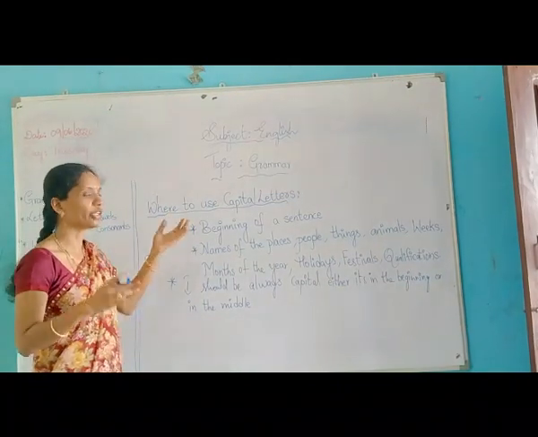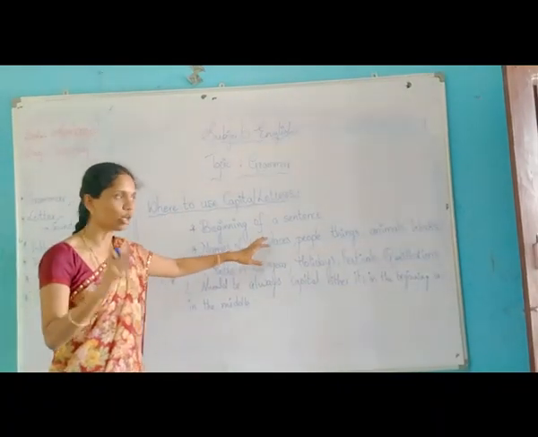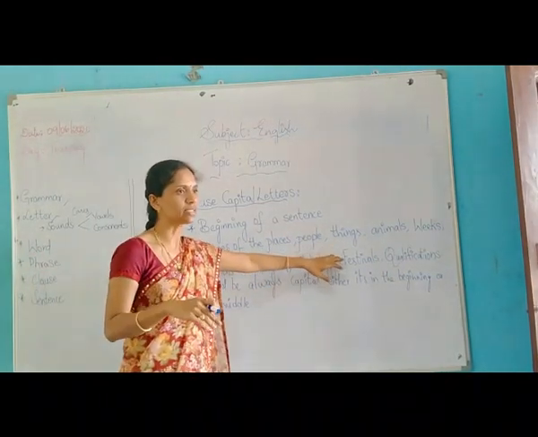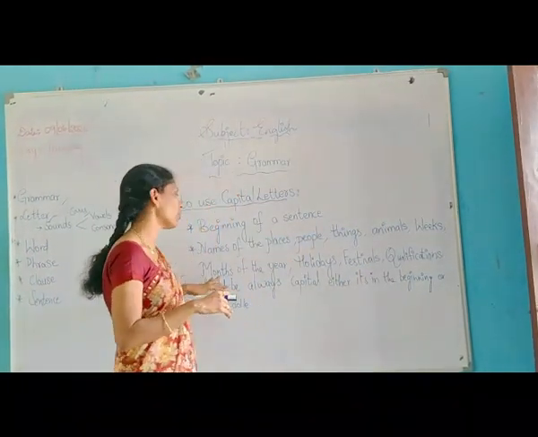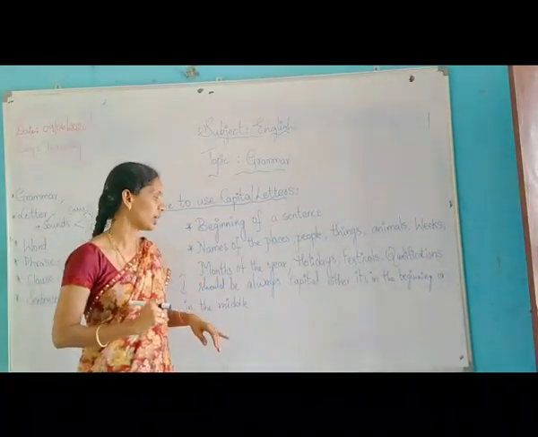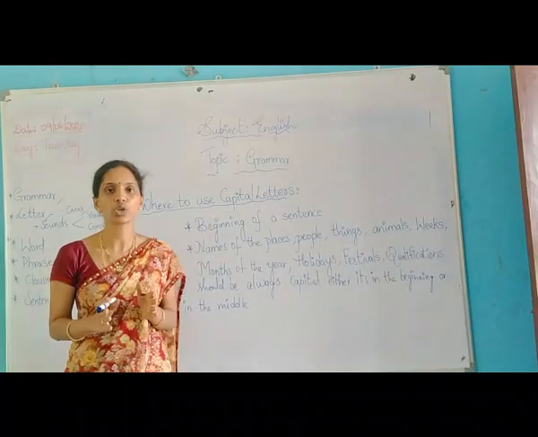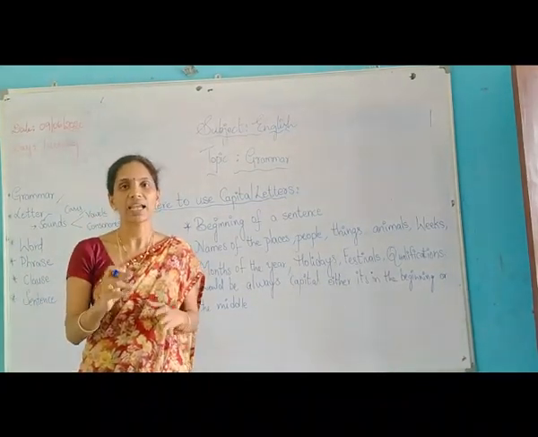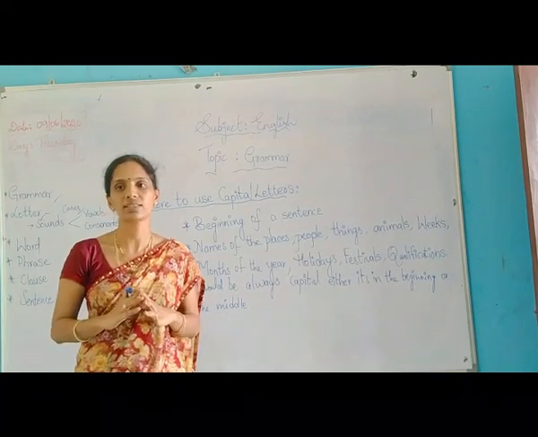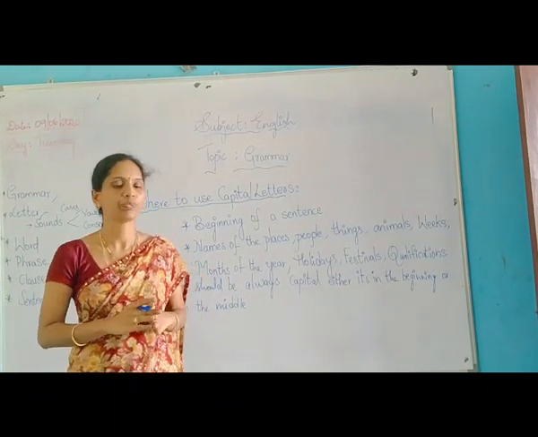Again I repeat, where to use capital letters: the beginning of the sentence, names of places, people, things, animals, weeks, months of the year, holidays, festivals and qualifications. And one more thing is, we should always use I as a capital letter, whether it is at the beginning or in the middle of the sentence.